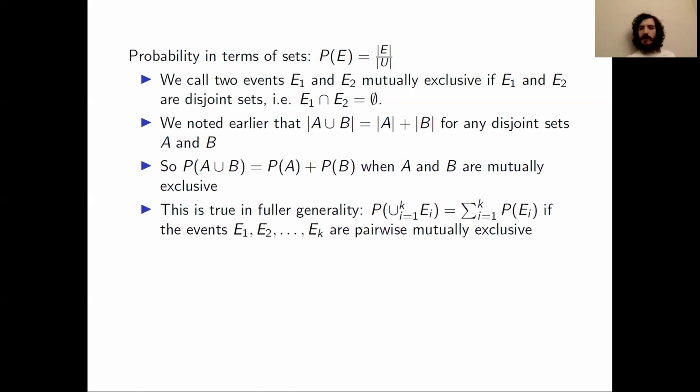We can actually say this in much fuller generality. So if we have K events, E1, E2, up to E sub K, and they are pairwise mutually exclusive, then we can say that the probability of the union of those events is equal to the sum of the probabilities of the events. And this is what we will use in at least one of our example problems.